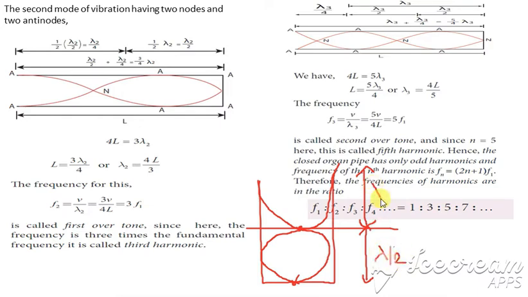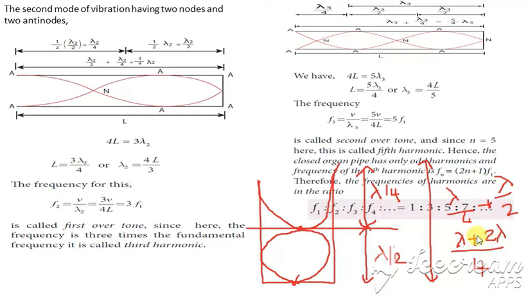Node and antinode is lambda by 4. So now if we take the full measurement, we get lambda by 4 plus lambda by 2. So the LCM is what? 4. So we get lambda plus, here we'll be writing 2 lambda. So lambda plus 2 lambda is 3 lambda. So we get 3 lambda by 4. So that is the length we are taking. So length L is equal to 3 lambda by 4.